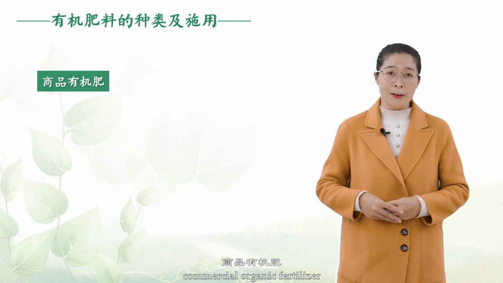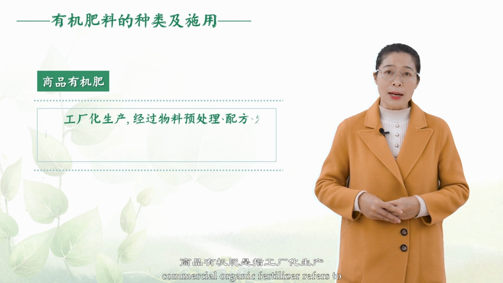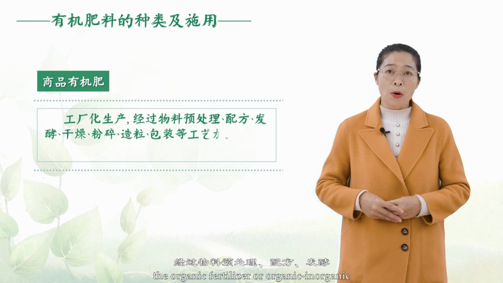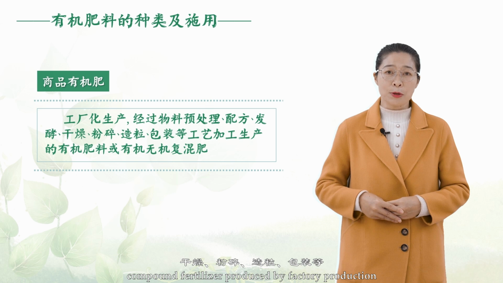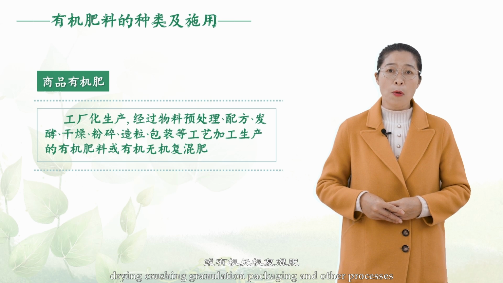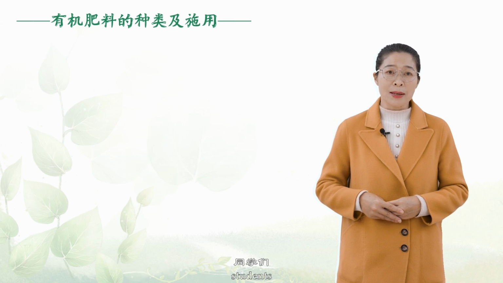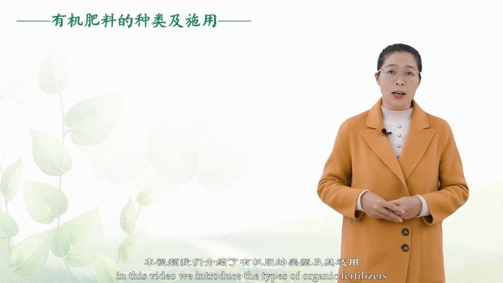Commercial organic fertilizer. Commercial organic fertilizer refers to the organic fertilizer or organic-inorganic compound fertilizer produced by factory production through material pre-treatment, formulation, fermentation, drying, crushing, granulation, packaging, and other processes. Students, in this video we introduced the types of organic fertilizers and their applications.